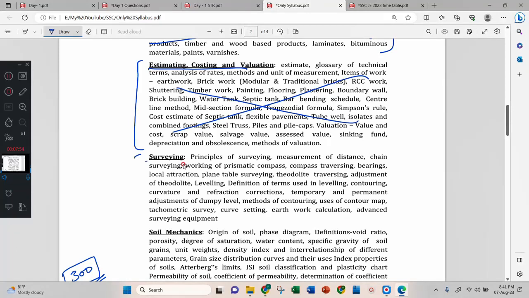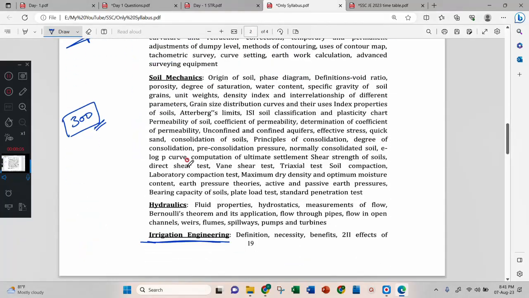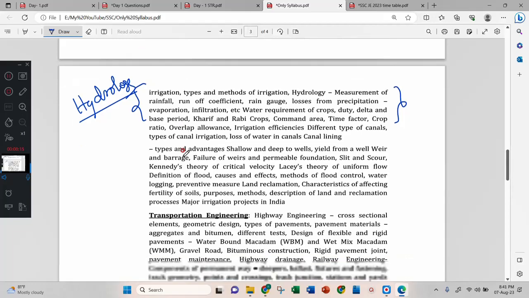Why? Because they will ask everything related to surveying up to diploma level. And soil mechanics, it is said, means geotechnical 1. Of course we will be seeing the syllabus, but you prepare everything related to soil mechanics. Like that we have to prepare.